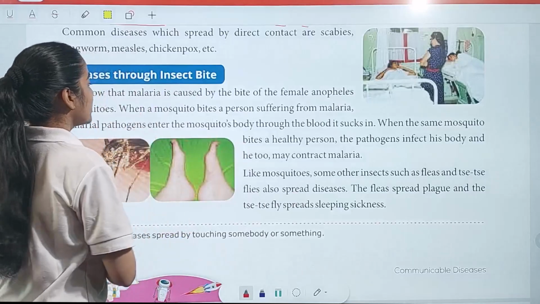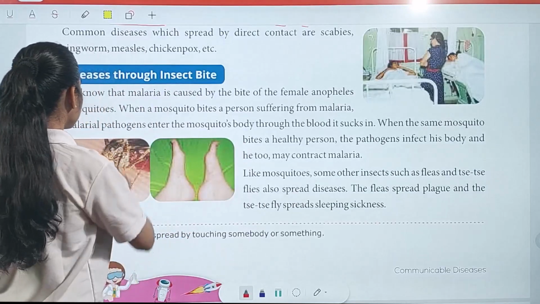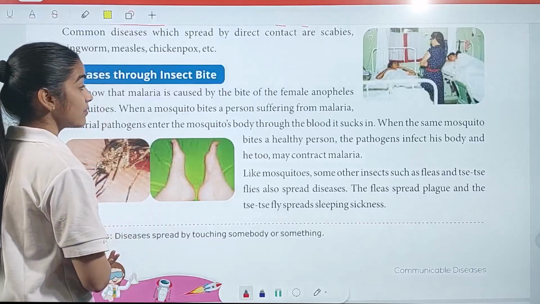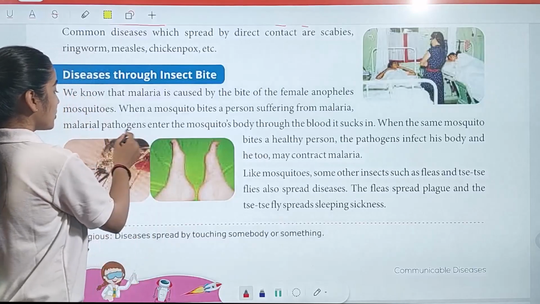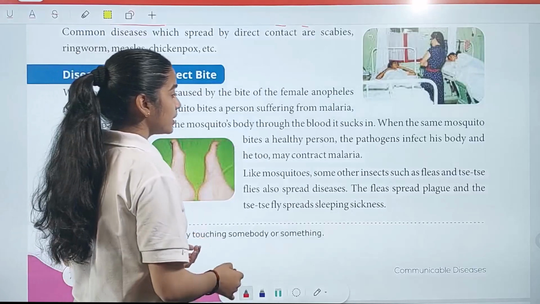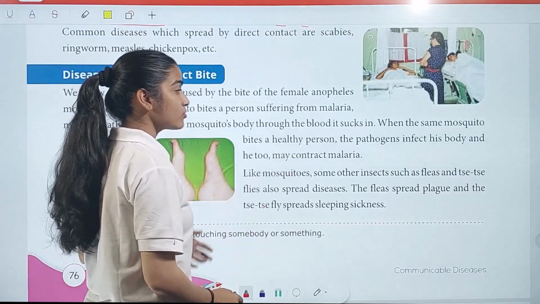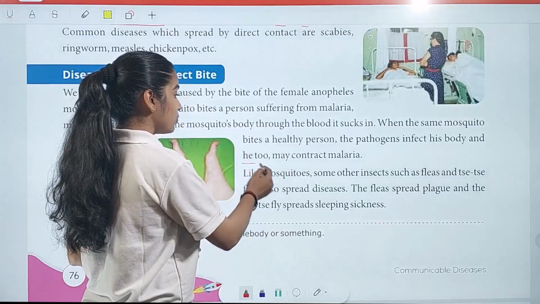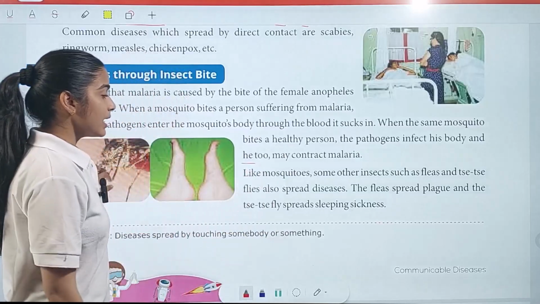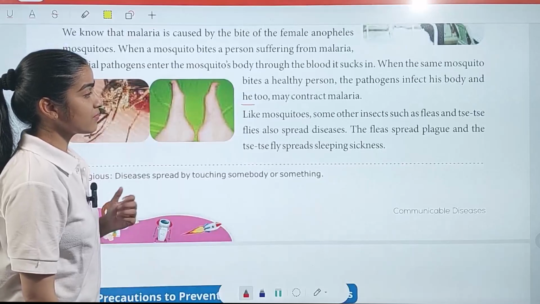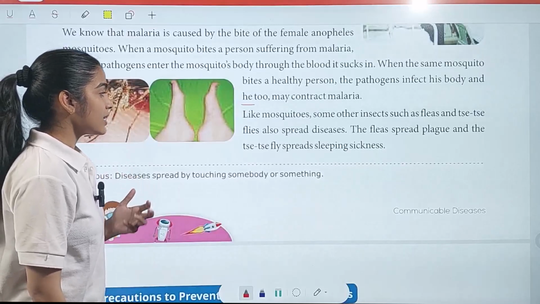We know that malaria is caused by the bite of the female Anopheles mosquito. When a mosquito bites a person suffering from malaria, the malaria pathogen enters the mosquito's body through the blood it sucks in. When the same mosquito bites a healthy person, the pathogen infects his body, and he too may contract malaria. Like mosquitoes, some other insects such as fleas and tsetse flies also spread disease.